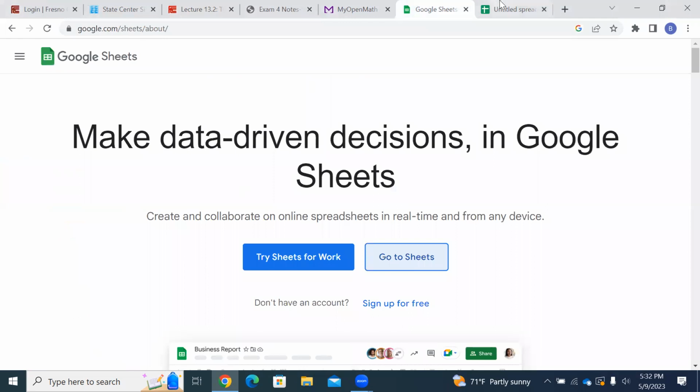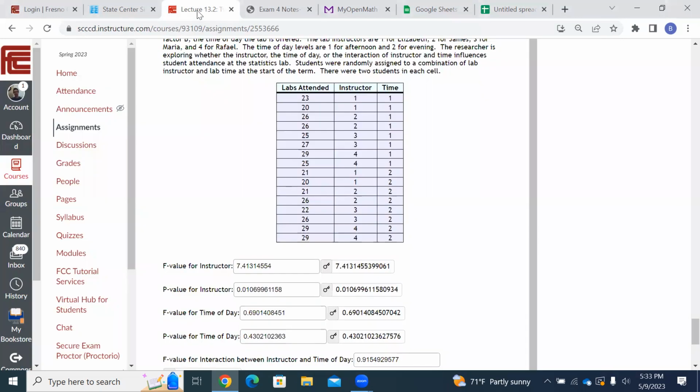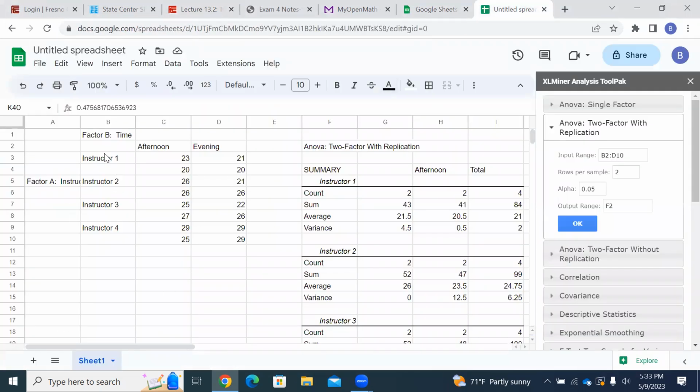I put instructor on the left, instructor 1, 2, 3, 4, and afternoon, evening, the time on the top, like that. So I made that table. I took this kind of table and fit it into one factor on the left, one factor on the top, instructor on the left, and time on the right. And that made it work. And so there we go.